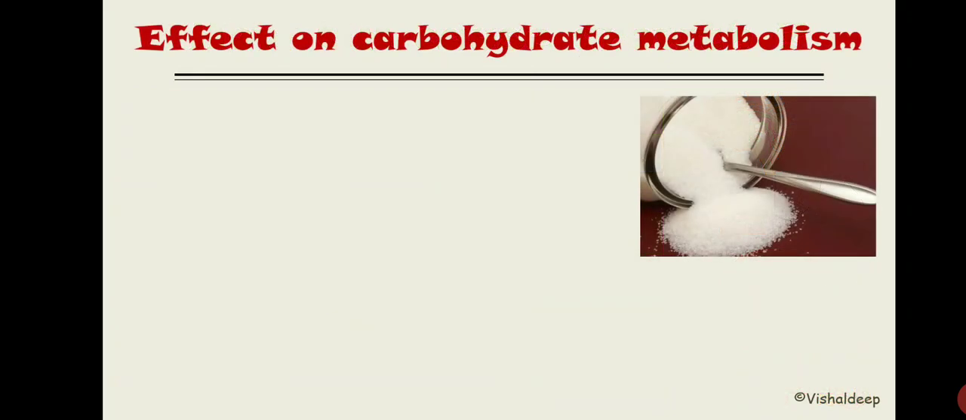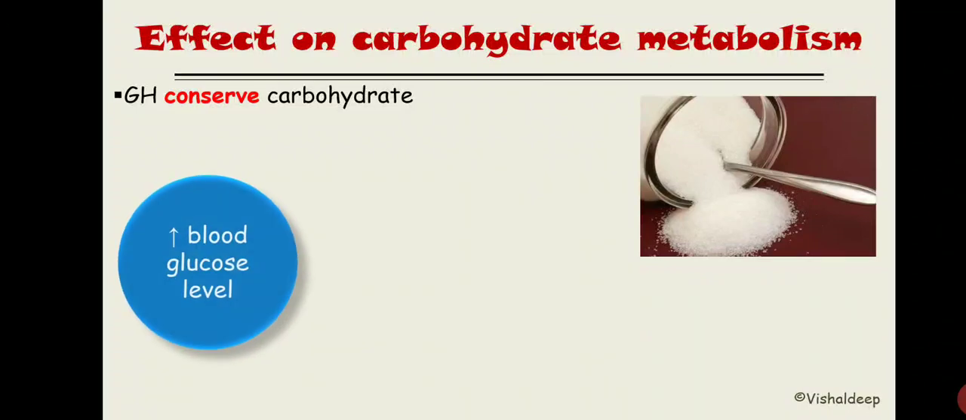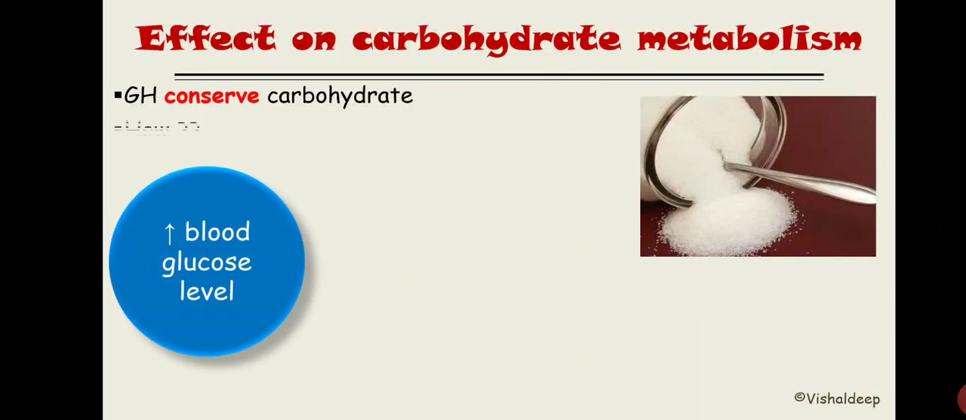Now let's start the metabolic action of growth hormone. First, the effect on carbohydrate metabolism. What is growth hormone actually doing in carbohydrate metabolism? Growth hormone is going to conserve carbohydrate. So basically growth hormone increases the blood glucose level. Now how does growth hormone increase the blood glucose level?